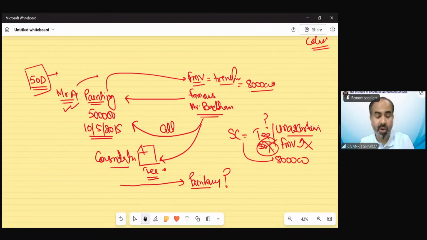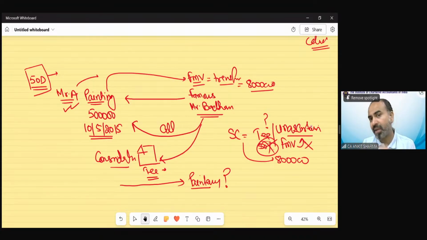So in those scenarios, the uncertain consideration case would emerge. And in that case, because we cannot ascertain a single consideration, as it will change according to the persons, that might be a problem for us. So we will take the fair market value of that painting at the time of transfer.